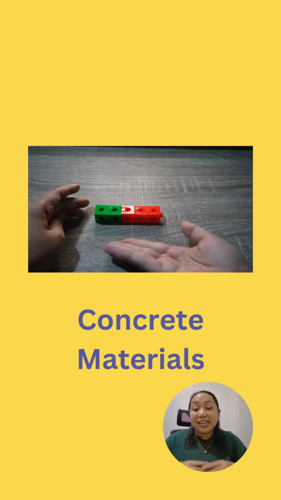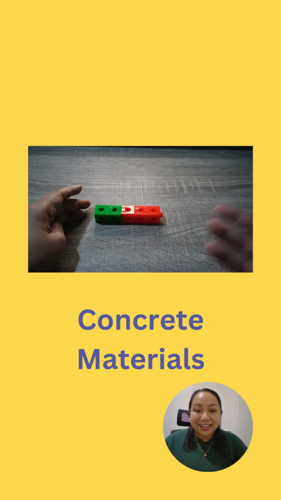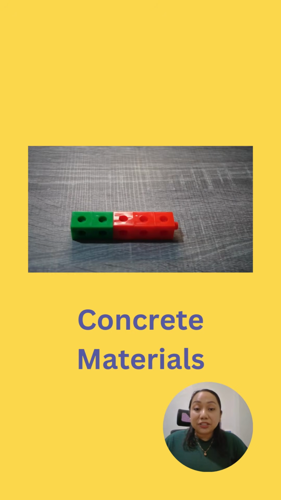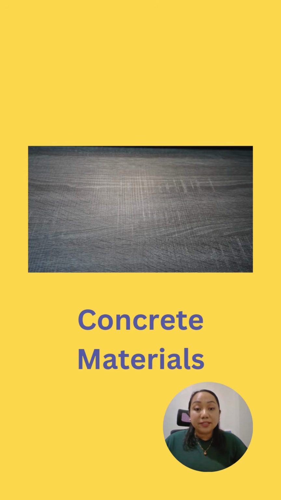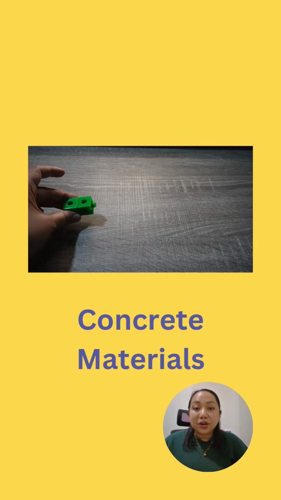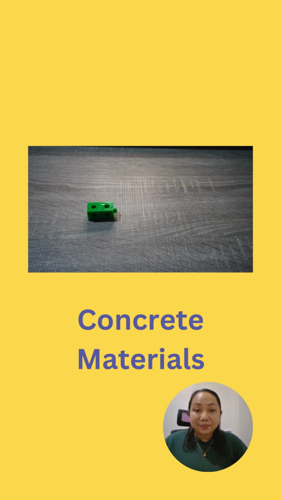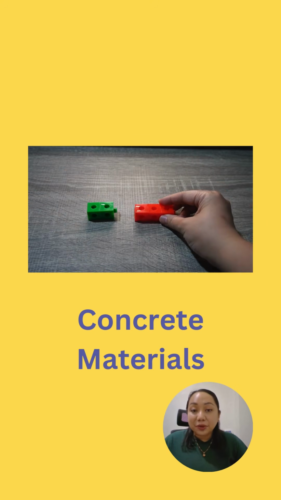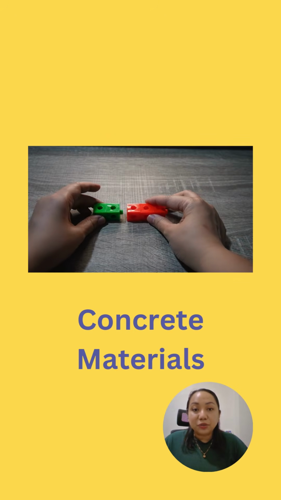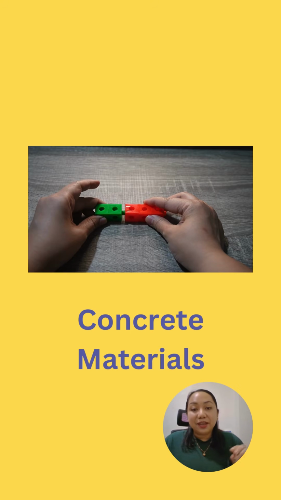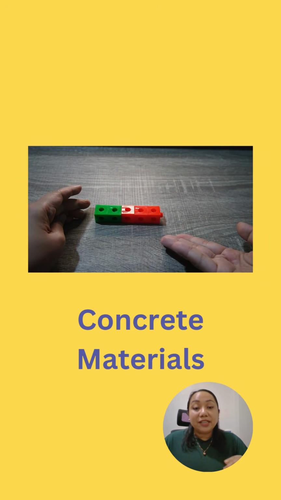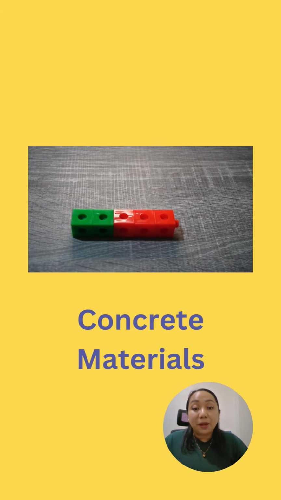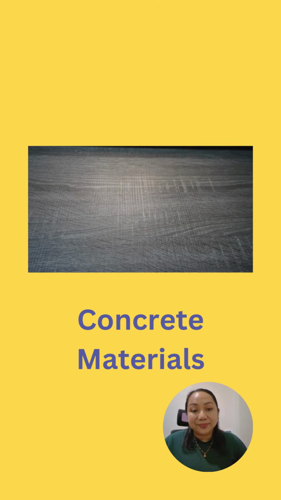These are materials that they can touch and manipulate. In this example, we are teaching the students how to add. We are teaching them the concept of addition. So we are adding 2 and 3. So using the green blocks, the 2 green blocks, we are now putting that together with the 3 red blocks. Using materials that they can manipulate, it becomes clear to them that addition is about putting sets together.